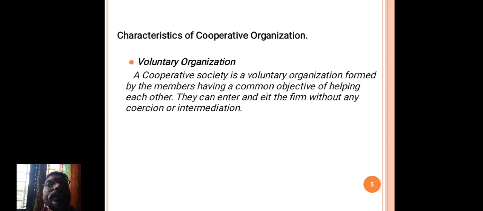Here, voluntary organization means a cooperative society is a voluntary organization formed by members having a common objective. Each and every member in the cooperative society has a common goal, that is the service motive, not for making profit. The common objective is helping each other. They can enter and exit the firm without any coercion.